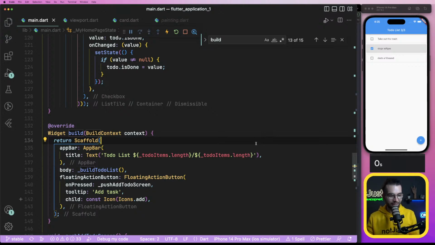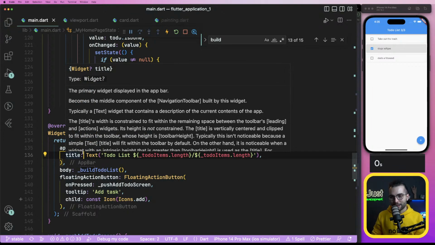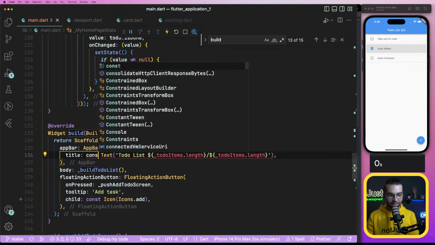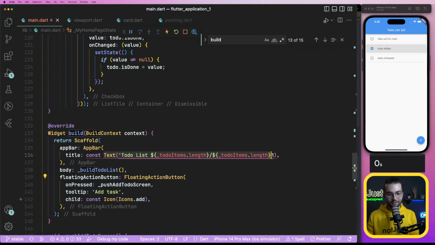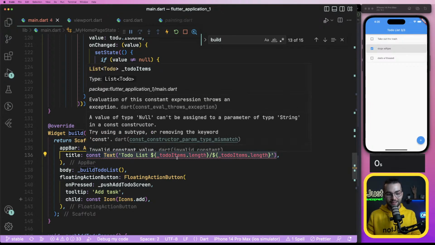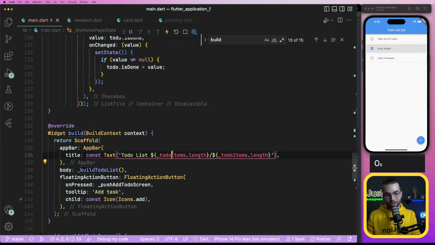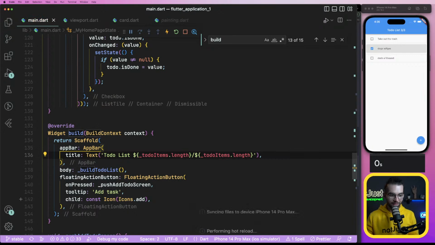Thank you very much, by the way, for explaining this const to me. So what it meant is that if I had the const here, it treated this text as a constant that is never going to change. But the thing is that this text is actually going to change whenever our to-do items change. So that's why I had to remove the const. That's how I understand it. Text is a variable. Yes.